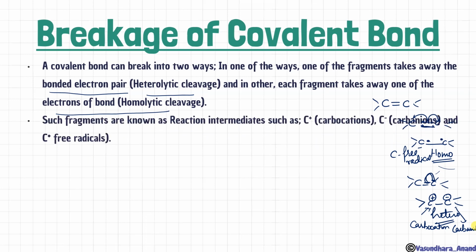So let's learn more about this. Such fragments are known as reaction intermediates, such as carbocations, I have explained, carbanions, this is, and carbon free radical, this one. So carbon free radical will always form when there will be homolytic cleavage. If homolytic cleavage or homolytic breakage is there, then only the carbon free radical will form. Otherwise, in these two cases, there will for sure be heterolytic cleavage. That means equal cleavage नहीं होगा, equal break नहीं होगा.